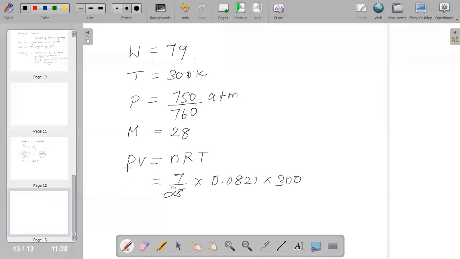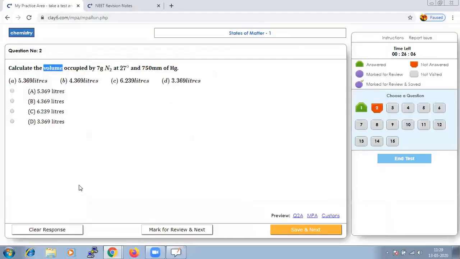That means we should bring our P to this side, and when we bring that P, it will become reverse, that is your 760 by 750. Hence when you calculate this, you will reach to 6.239 liters. Let us see if it is existing. Yes, the option C should be the right option.